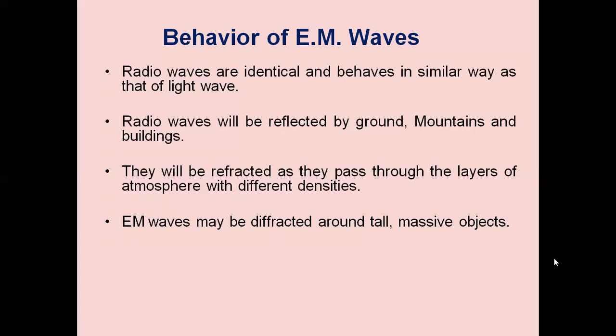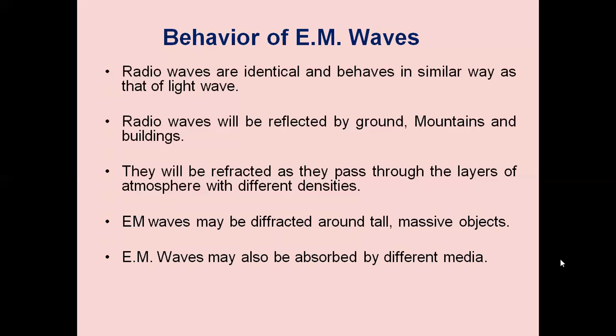EM waves may be diffracted around tall massive objects, bending around them. EM waves may also be absorbed by different media. Some gigahertz signals, microwave signals, will penetrate through the ionosphere layers so that they can go up to the satellite for satellite communication. They have to penetrate through the ionosphere layers to reach the satellite. So we have to study the refraction phenomena.